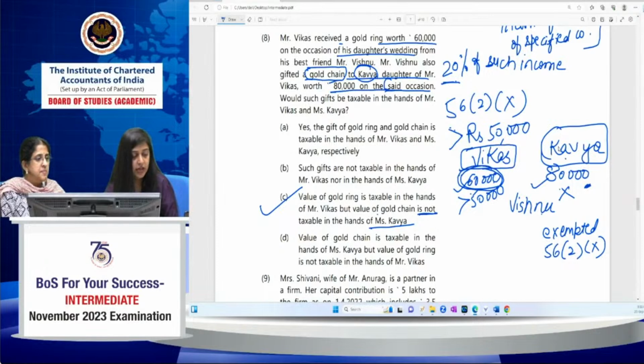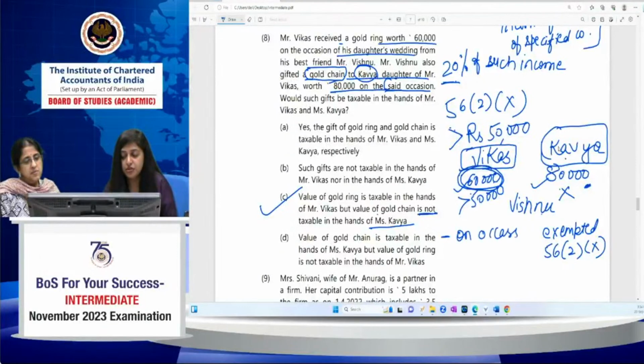Chetan, you are also right. Kavya has an exemption. Durga, the exemption is not because of the amount of 50,000, but because there are some exclusions from 56(2)(x). One of the exclusions is that if a person is getting something on the occasion of his or her marriage, then 56(2)(x) would not apply to them. Since it is Kavya's marriage and Kavya is getting a gold chain from Mr. Vishnu, 56(2)(x) would not be attracted in the case of Miss Kavya.